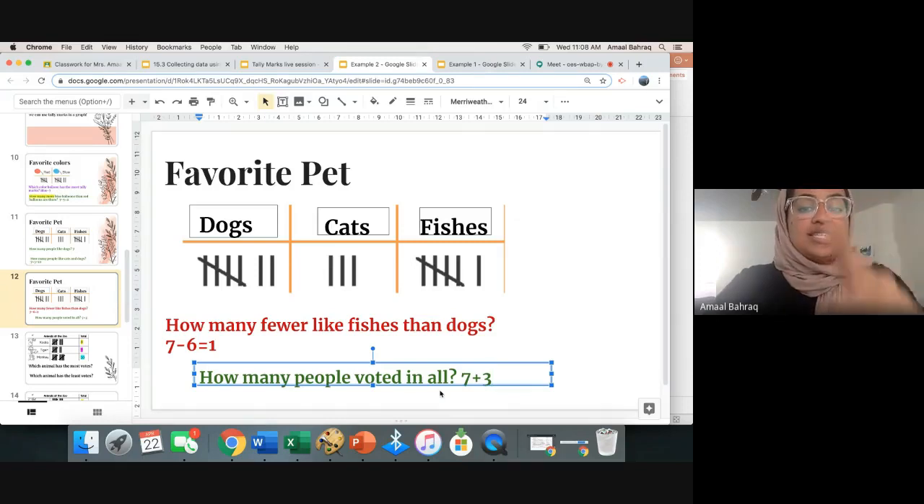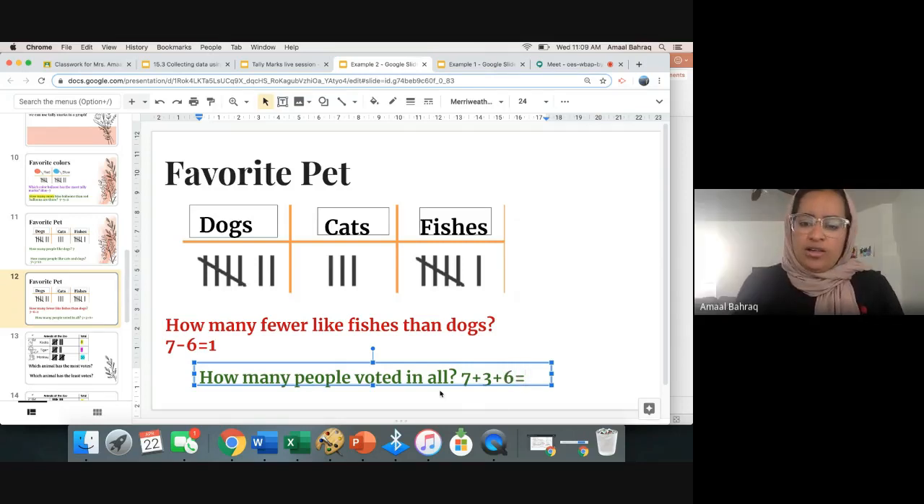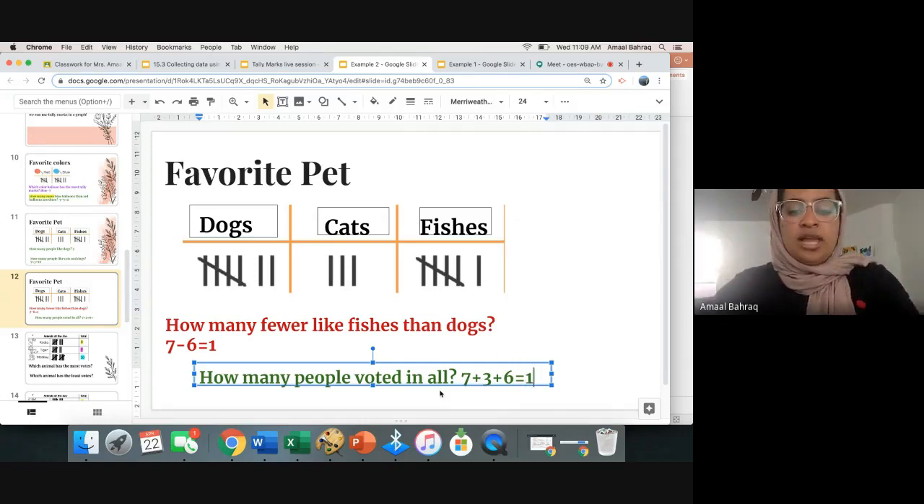So we have dogs, cats, and fishes. So how many people voted fishes? 6. Good, 6. So how much does it equal in all? 16. Very good. You could do 7 plus 3. I know that equals 10. I add 6 more. That equals 16. Very good. All right, we're going to go to Hamza H.